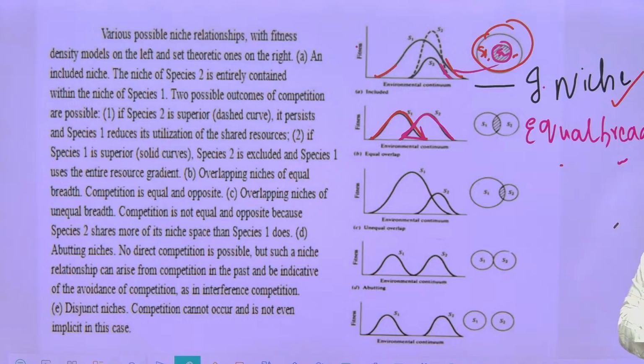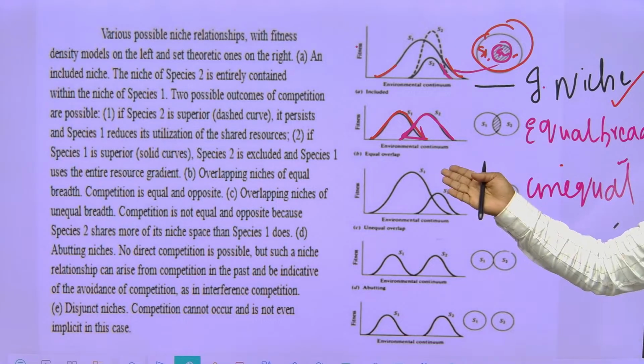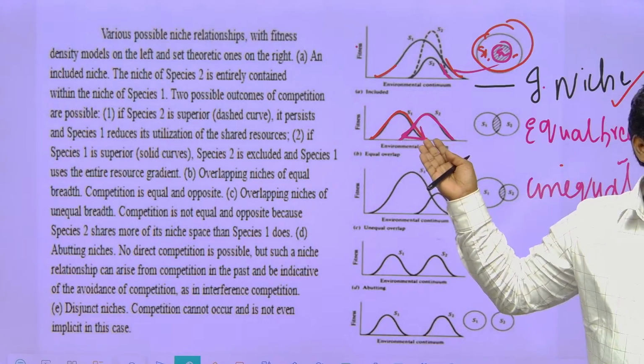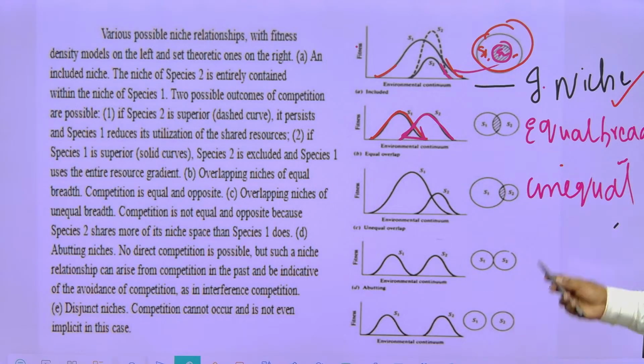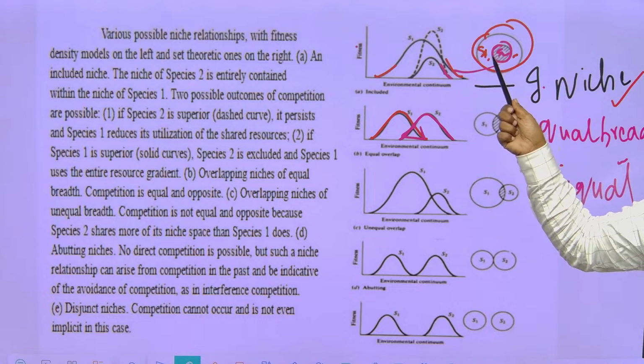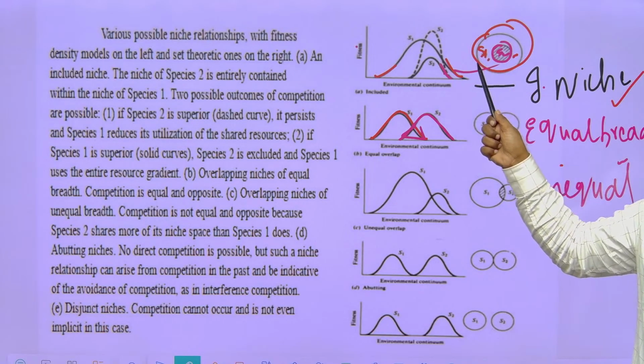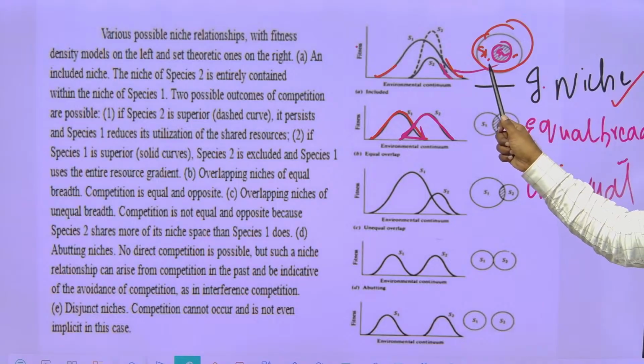Tell me the third one. Exactly, overlapping niche of unequal breadth. Who is the winner here in this case? No one is the winner. Both are powerful competitors. Now, is there any difference between graph 1 and graph 3? Of course, yes. In graph 1, S2 is under S1, so definitely S1 is the powerful.